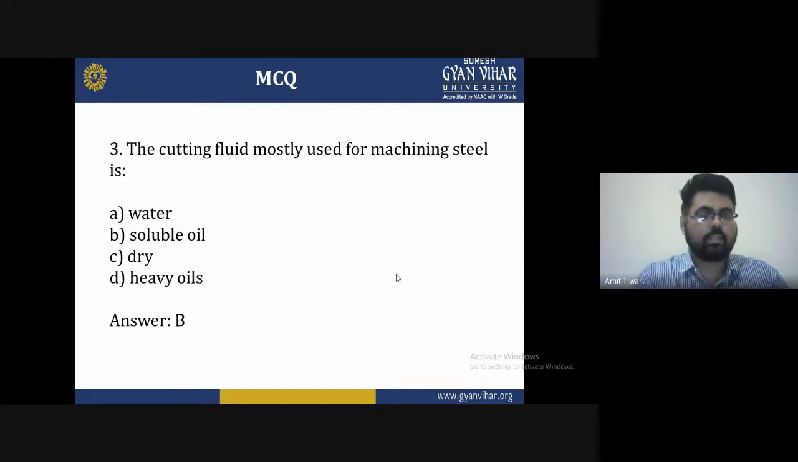Third one, the cutting fluid depends upon the machining steel. A is equal to water, B is equal to soluble, C is equal to dry, and D is equal to heavy oil. The correct answer for this is B, equal to heavy oil.